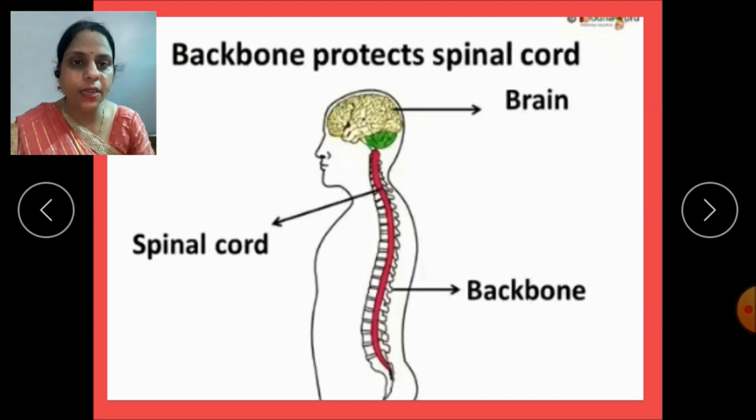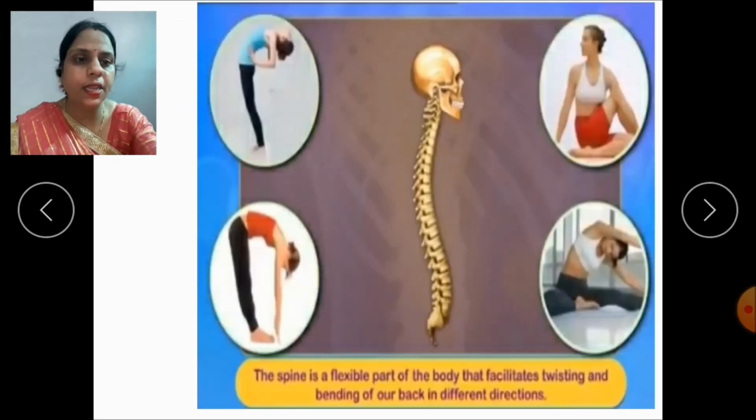And one more interesting thing, children, I tell you, because of the spine only we are able to bend in different directions. That means the spine is very flexible, which helps us to bend in different directions, as you can see in these pictures.